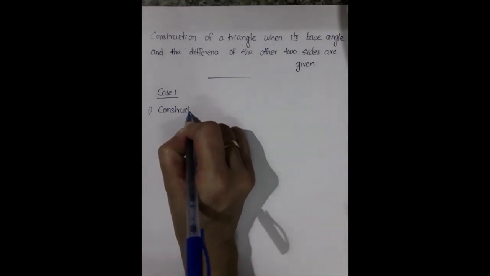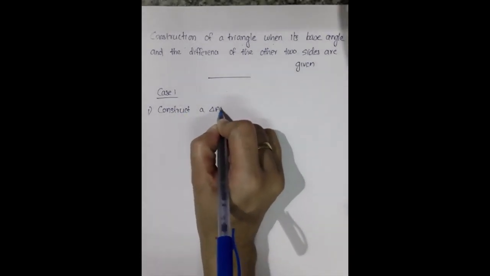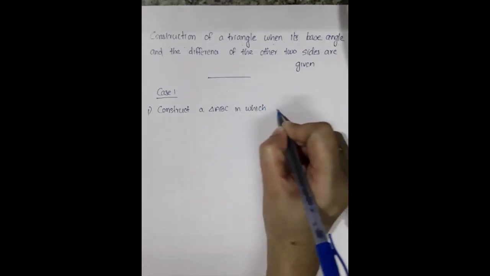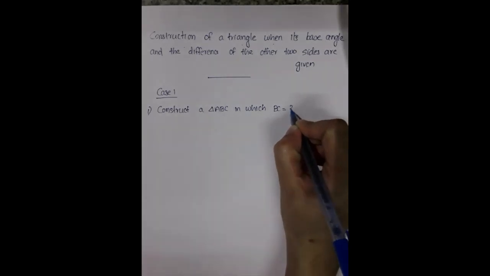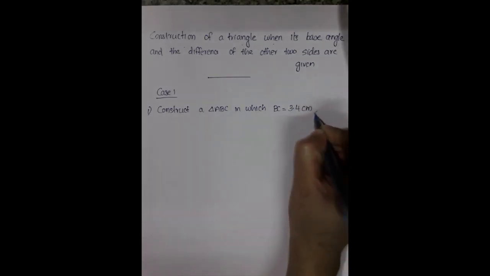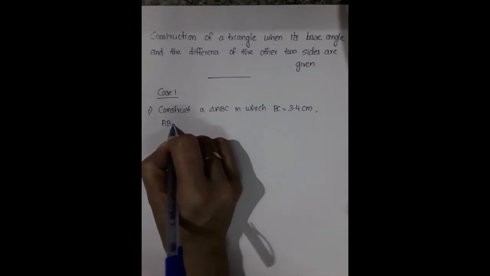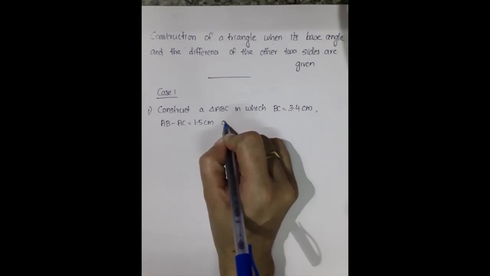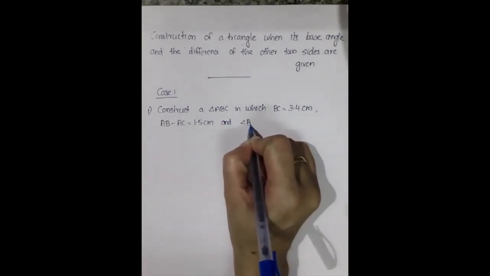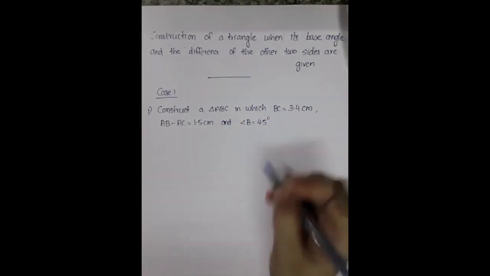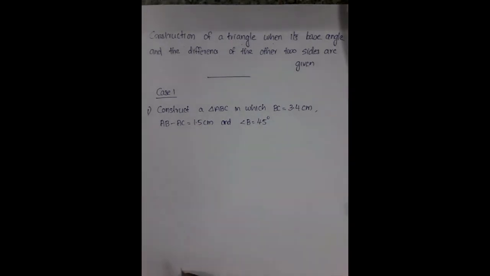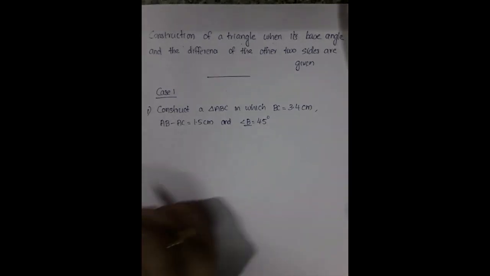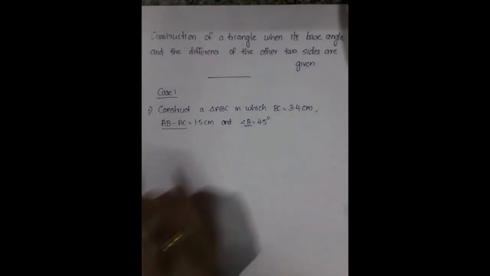Construct a triangle ABC in which BC is equal to 3.4 centimeter, AB minus AC is equal to 1.5 centimeter, and angle B is equal to 45 degree. So this is our question, and what you have to do is go through the angle. It is angle B. Then you have to go to the difference, AB minus AC.